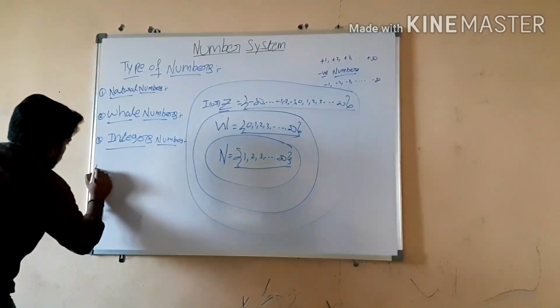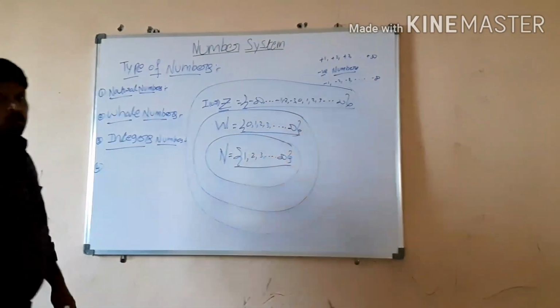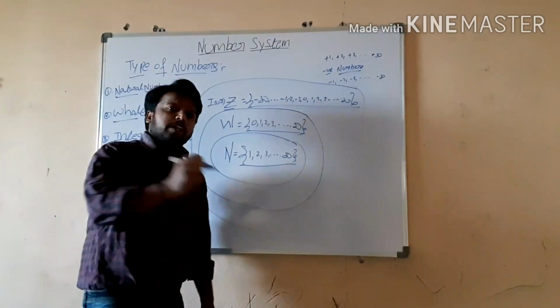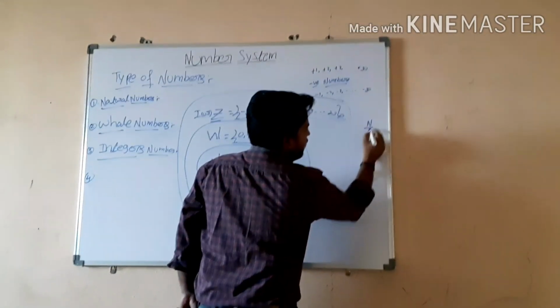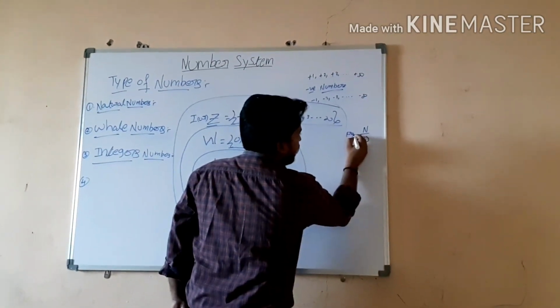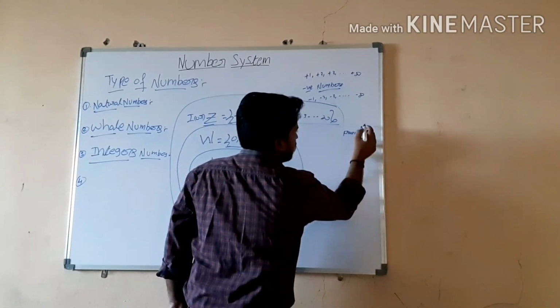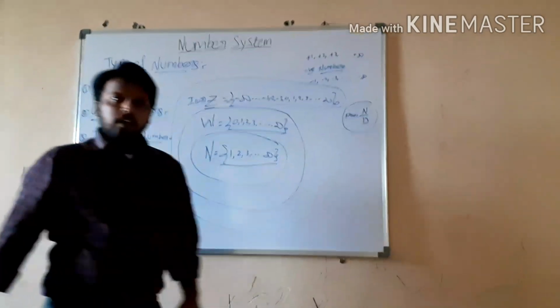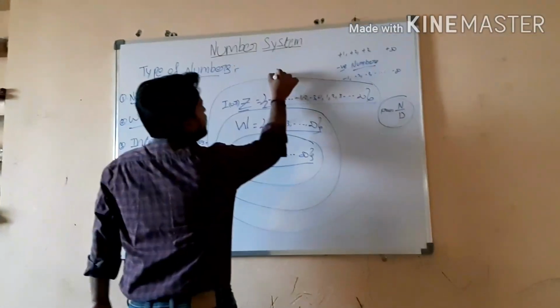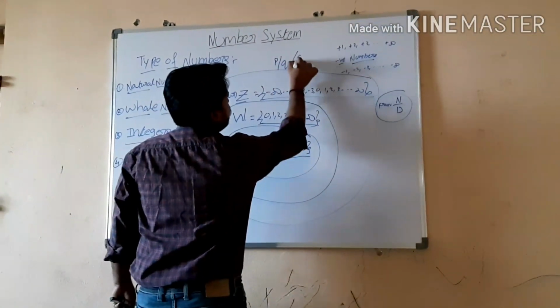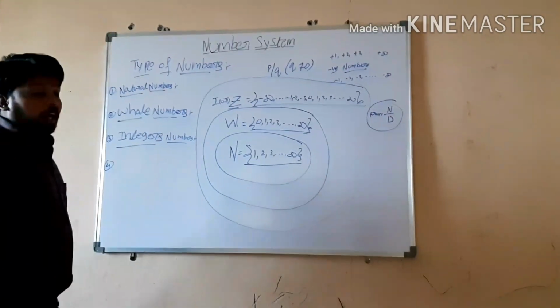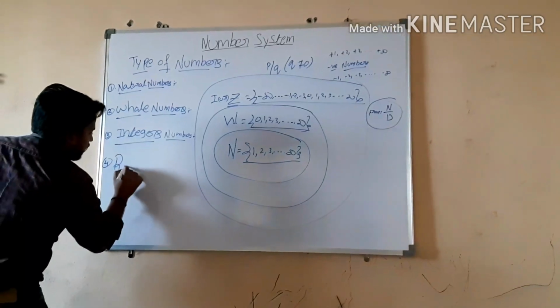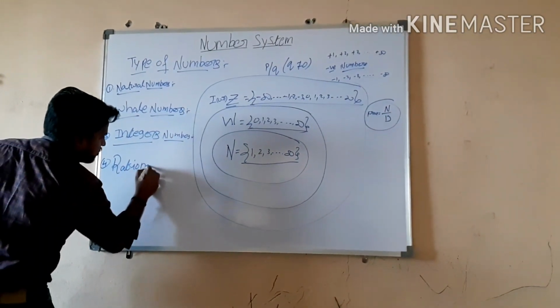But one more. Already we know how we can represent fractions. Fractions are represented with a numerator and denominator. This is a fraction, numerator and denominator. So the form P by Q, but Q not equal to 0. Numbers of this form we call rational numbers.